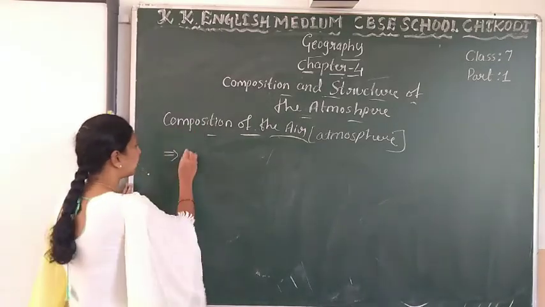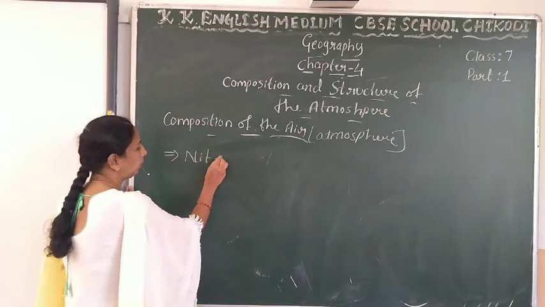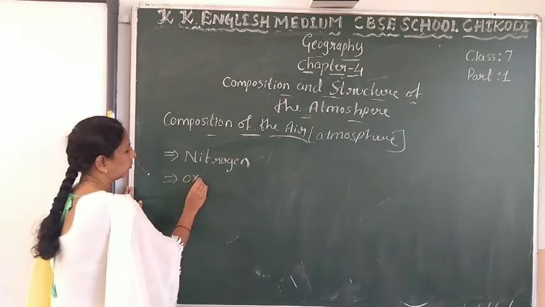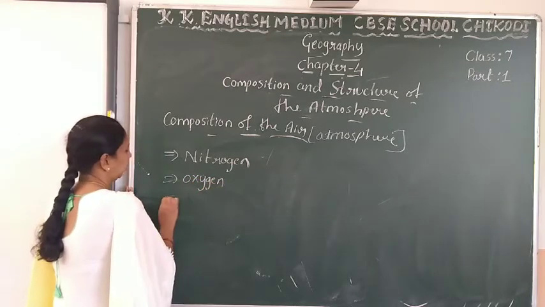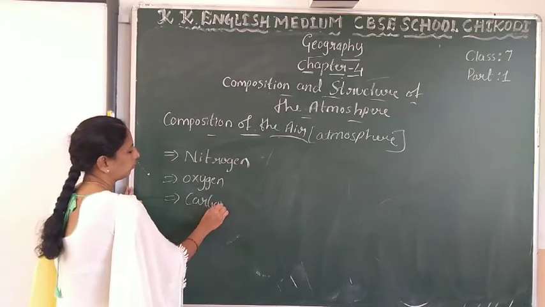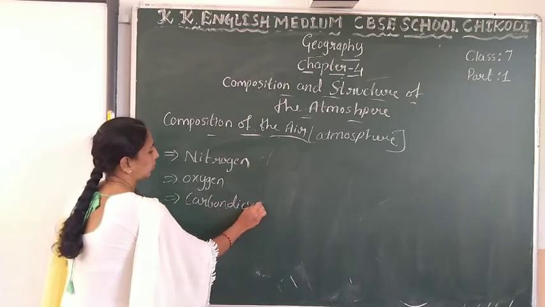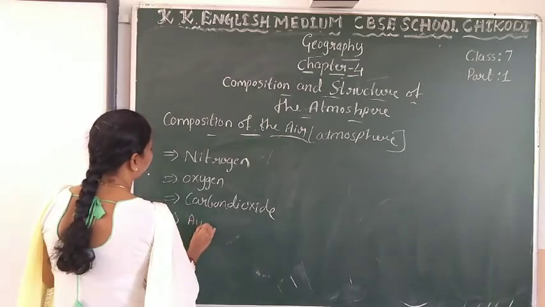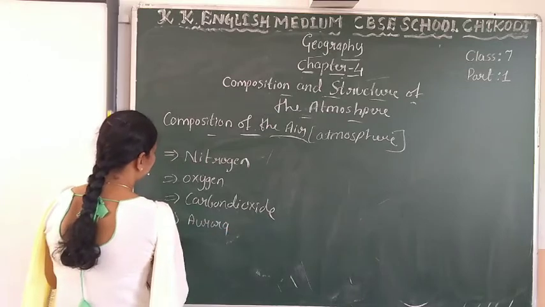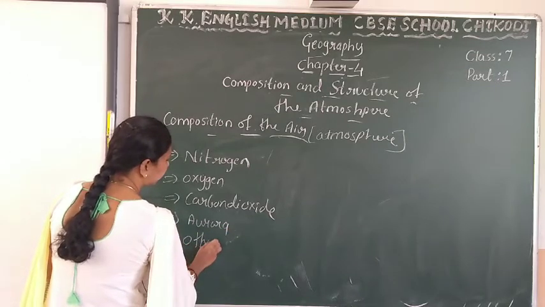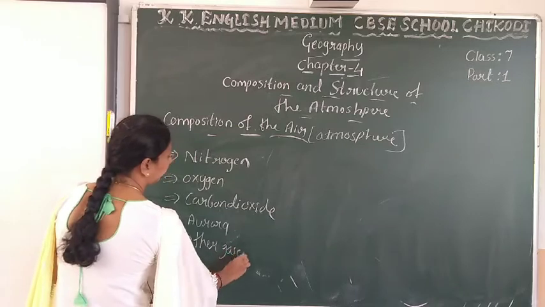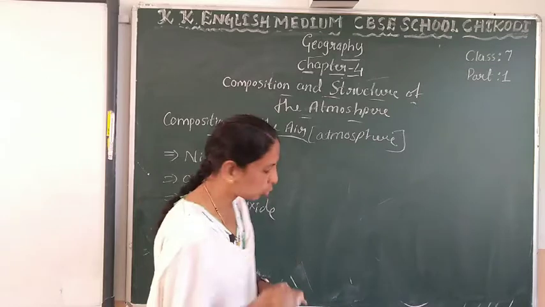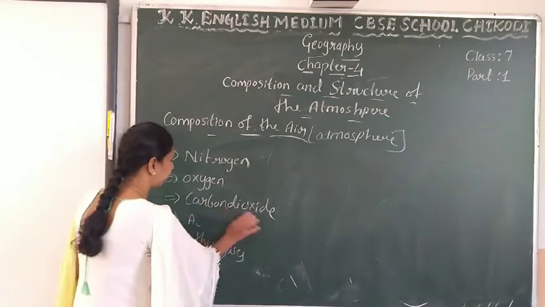These gases are nitrogen, oxygen, carbon dioxide, and afterwards other gases such as argon are also present.